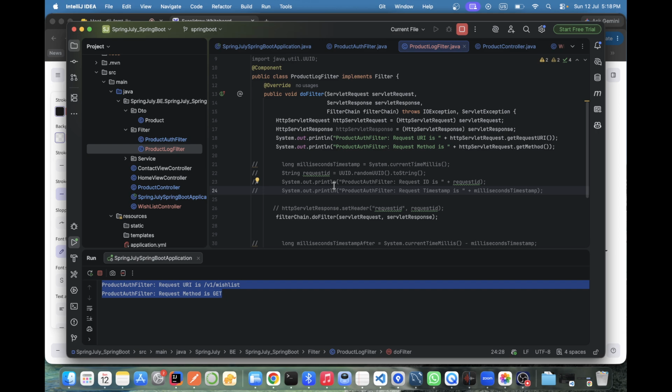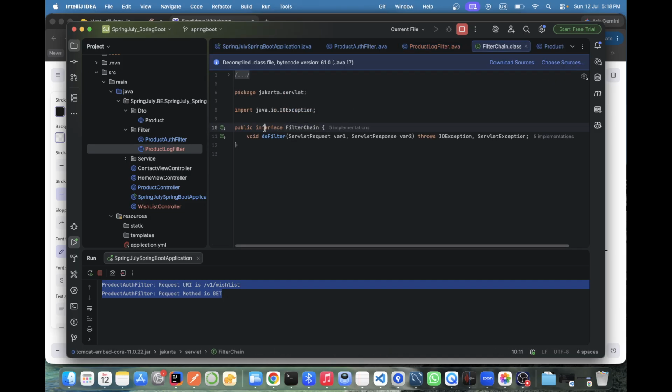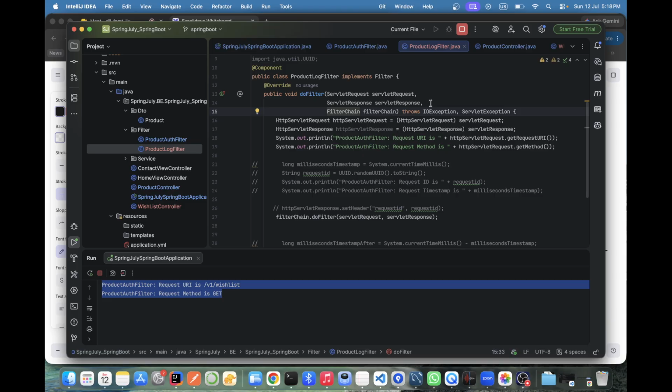You are seeing a lot of confusing terms, confusing words. One more question I want to ask: is filter chain a method, or an object, or a class? Filter chain, just see. Filter chain here, if you see, what are they saying? Interface. Leave it now.